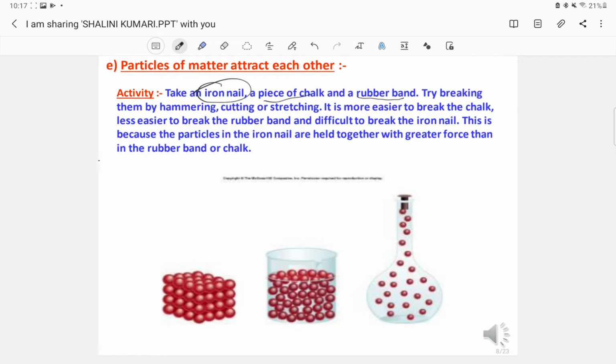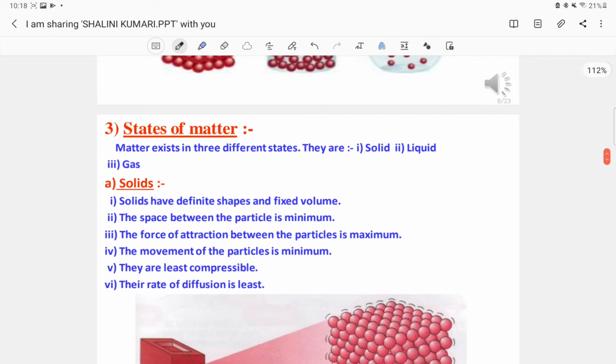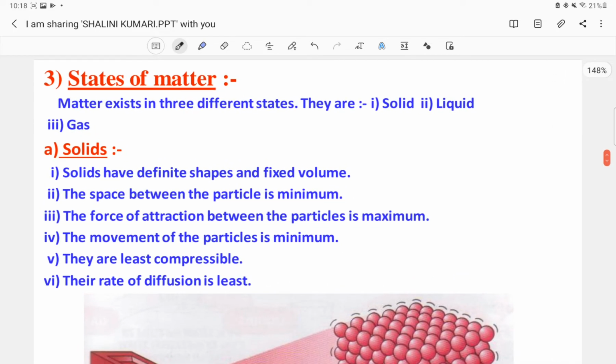But why do we consider chalk and a rubber band to be solids then? Is there any kind of explanation? Yes, there is, and you will have to give it to me in the comment section below. Why do we consider a rubber band a solid? This will be your homework.